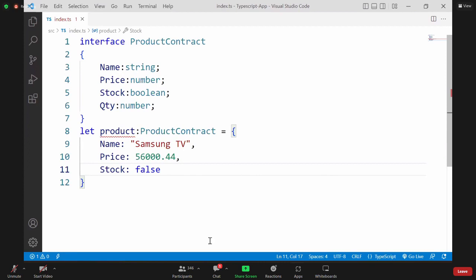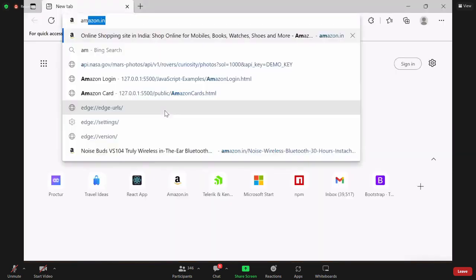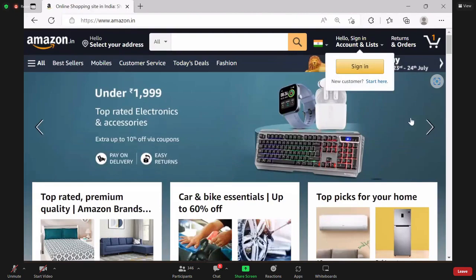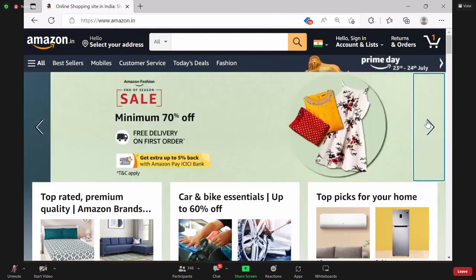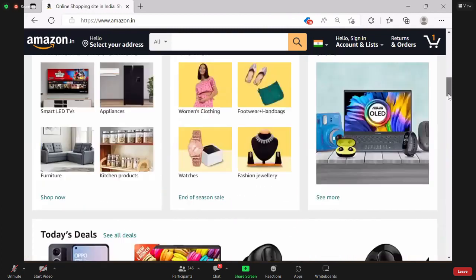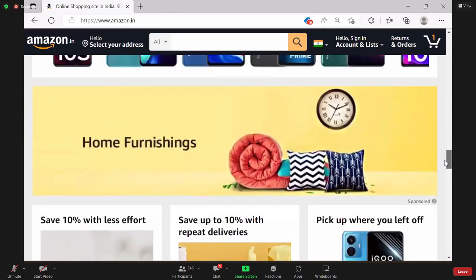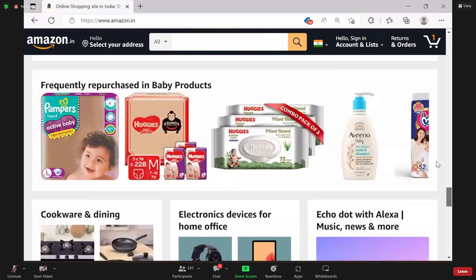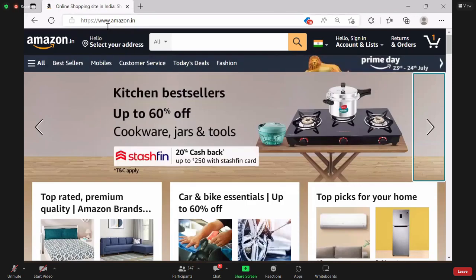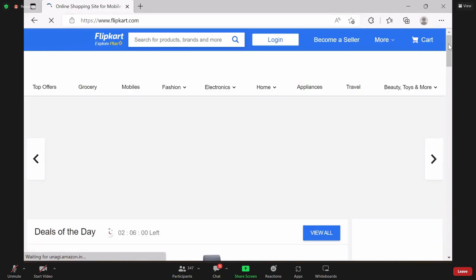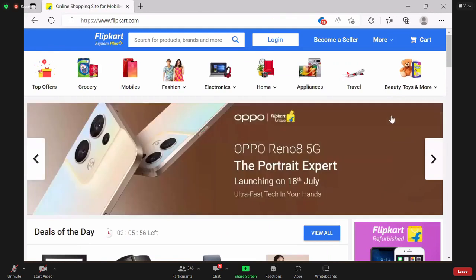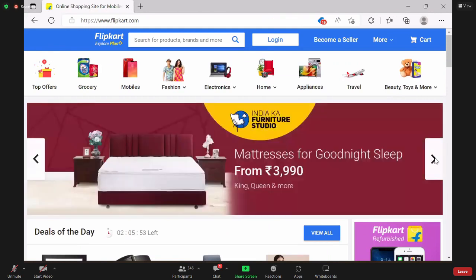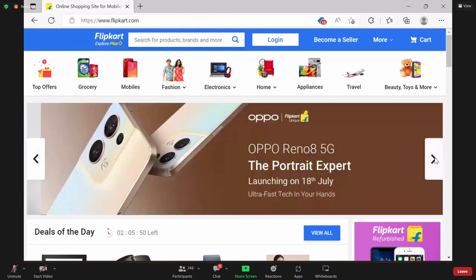For example, I will show you simple point here. See, suppose Amazon. We open Amazon. In this, you see this is Amazon site. You have so many things here. So many options are there here. So many contents are there here. Suppose I am opening Flipkart. Observe different shopping sites here. When I open Flipkart, you can see different options are there. Different colors, different effects are there.